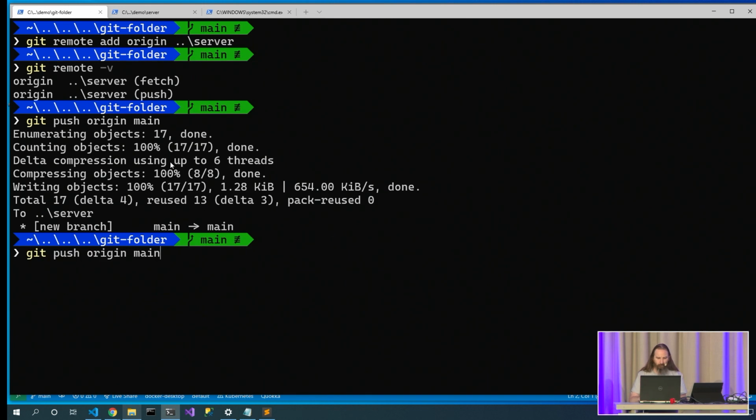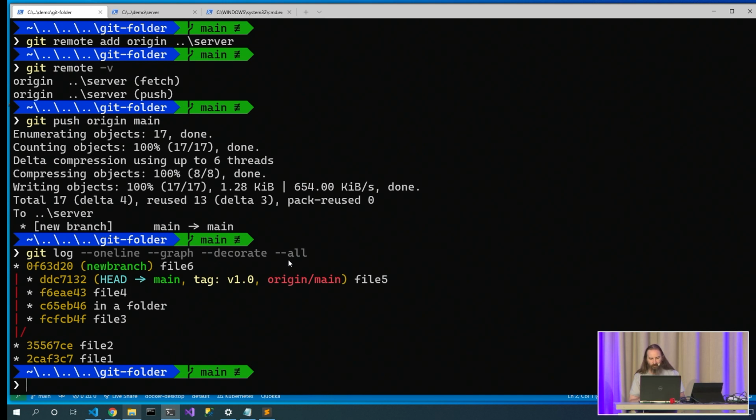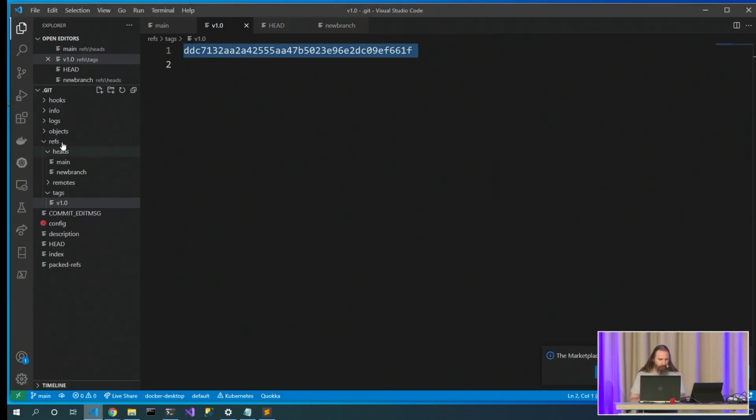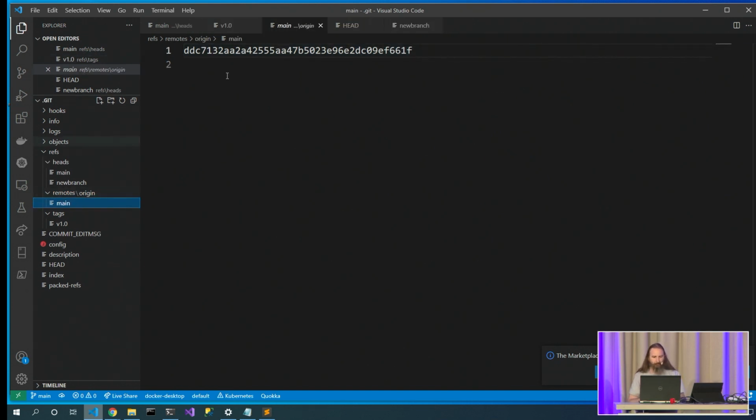So what does it look like over here? Let's do a git log --oneline --graph --decorate --all, and we now have this origin/main. Okay, back in VS Code, inside refs, we now have a remotes folder. That's pretty cool. Inside remotes, we have an origin folder. That origin folder specifies the name of our remote. We just happen to call it origin. And inside there is a main file, which happens to point to DDC 7132AA. So that's where I saw the server last. Perfect.